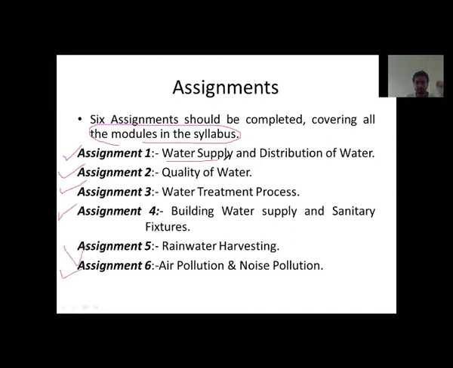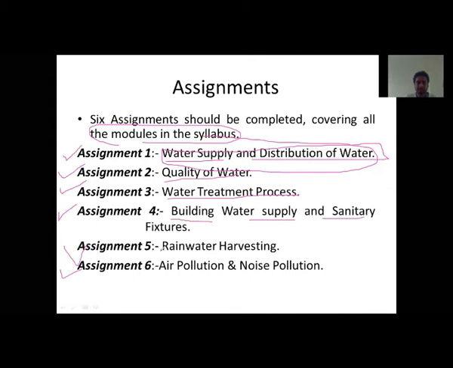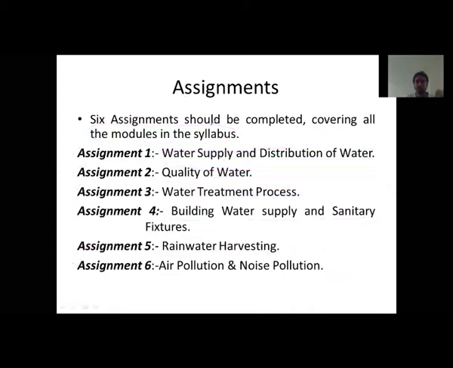The first module is water supply and distribution system. On this topic, I'm going to give you some questions and you have to write the assignment. Second is the quality of water. Next is water treatment processes. Fourth one is building water supplies and sanitary fixtures. Fifth and sixth, as I already told you, are the annexure topics: rainwater harvesting, and air and noise pollution. These are the topics we are going to cover, so that your whole syllabus is covered within it.